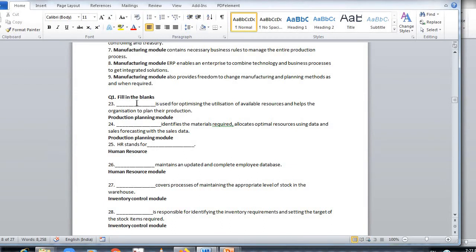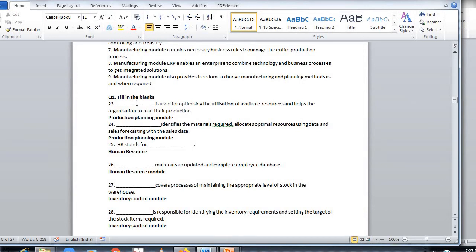Fill in the blanks. Dash is used for optimizing the utilization of available resources and helps the organization to plan their production. Answer is production planning module. Dash identifies the material required, allocates optimal resources using data and sales forecasting with the sales data. Answer is production planning module.